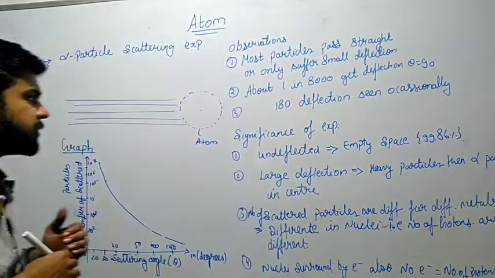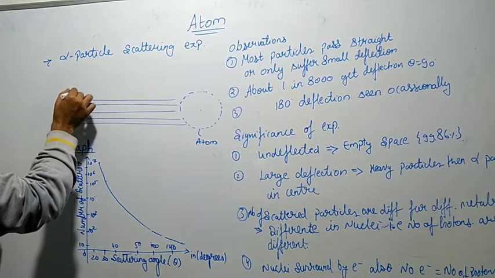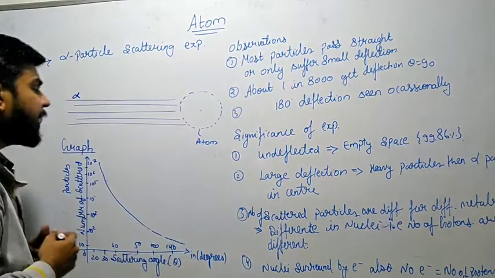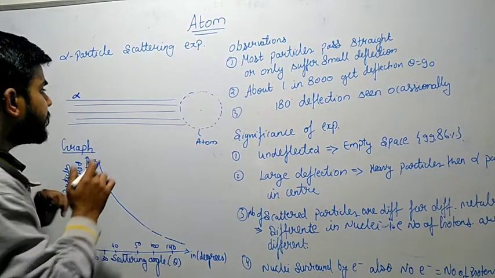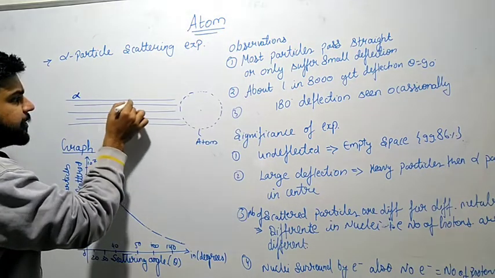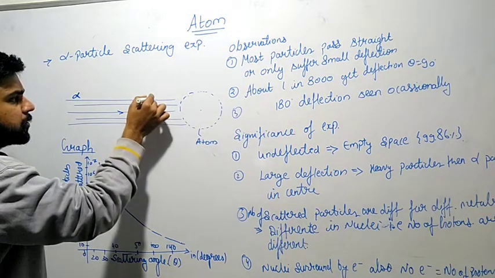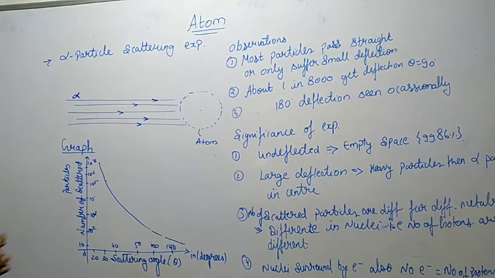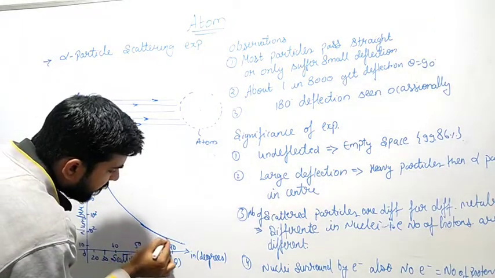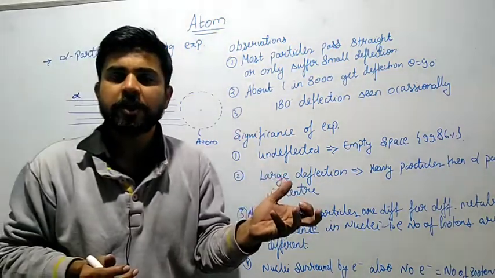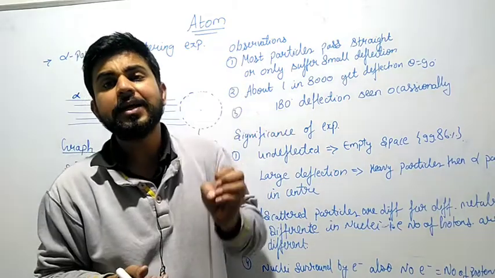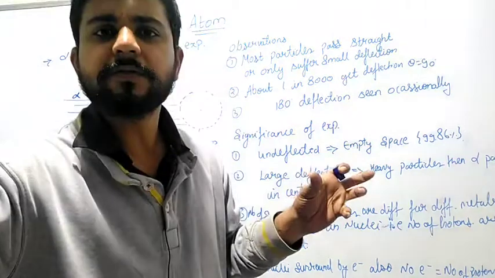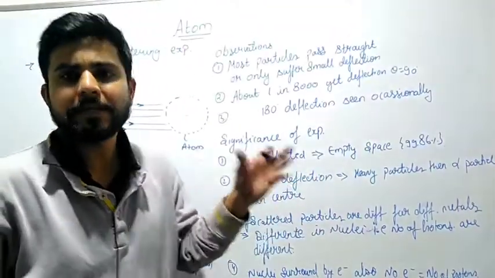So what did they use? They used alpha particles. They threw the alpha particles towards the atom in a vacuum chamber, and suppose this is one atom. They threw the alpha particles along different lines, and what they observed we are going to understand in this lecture. After the observation, they gave us the theory related to the structure of the atom. We are going to understand it point by point in this slide.